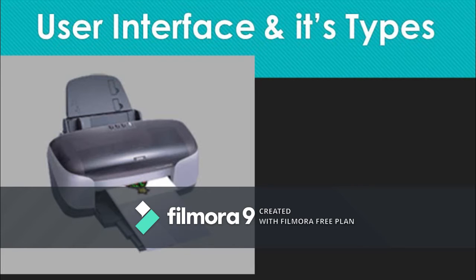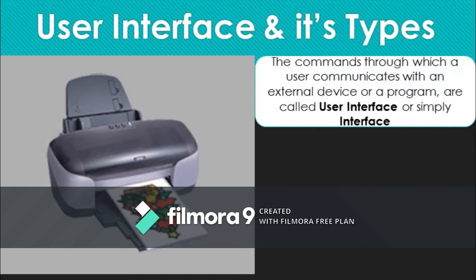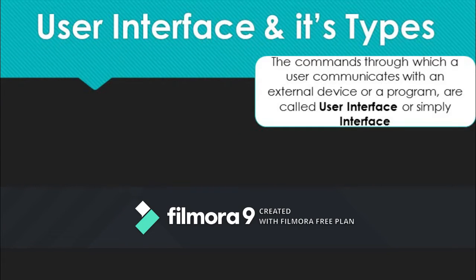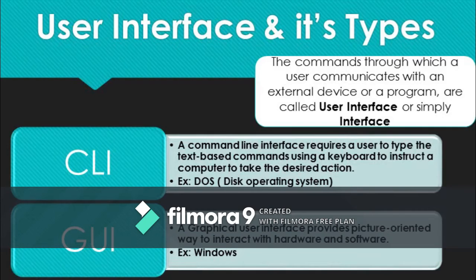To give instructions for printing a document, you either type some commands, press a set of keys, or click a few buttons. These commands or menus through which a user communicates with an external device or a program are called user interface or simply interface. There are two types of user interface. They are command line interface (CLI) and graphical user interface (GUI).